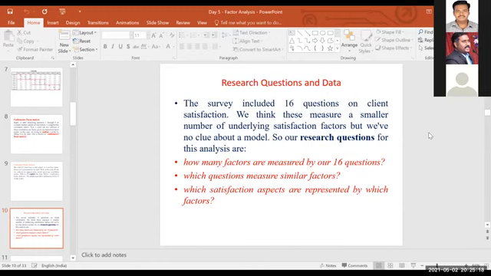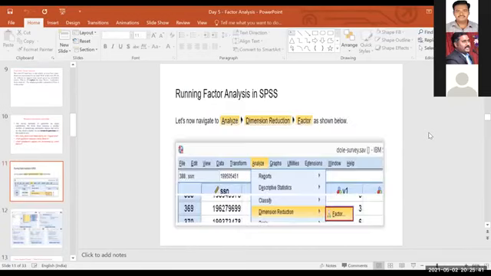So to calculate how many factors the variables will divide into, and which variables have similar characteristics, those variables will come under one common factor. For that purpose only, we have to use factor analysis. All these things I explained initially, right? The same theory part is there in the PPT with examples. That's it. Okay. Now this is how you have to run the factor analysis in SPSS.